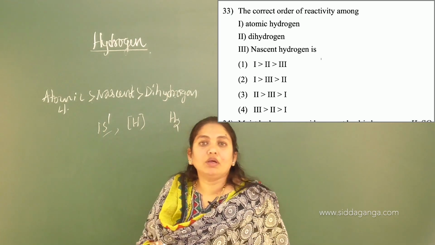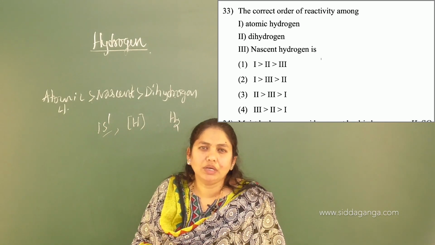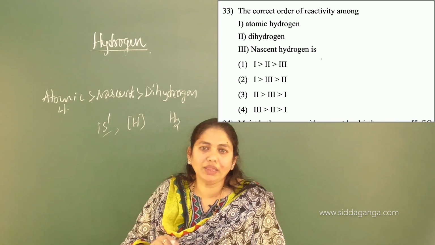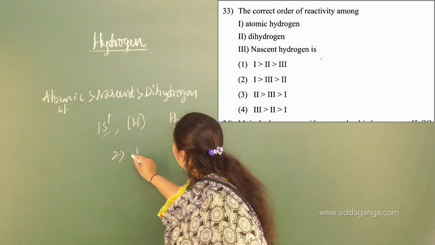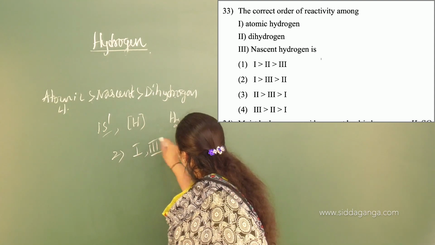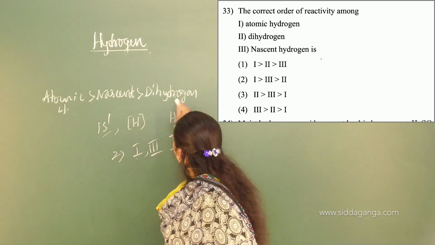Then we can give the order as: the first one is atomic hydrogen, the second one is nascent, so 1, 3, 2. The answer is the second option. What is that order? 1, 3 and 2. What is 1? Atomic hydrogen.